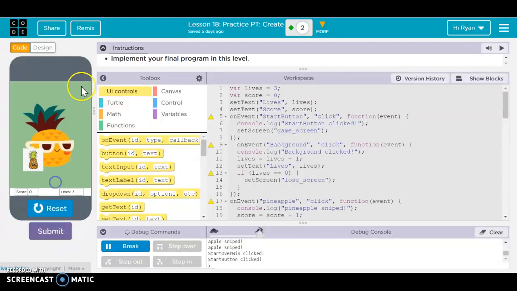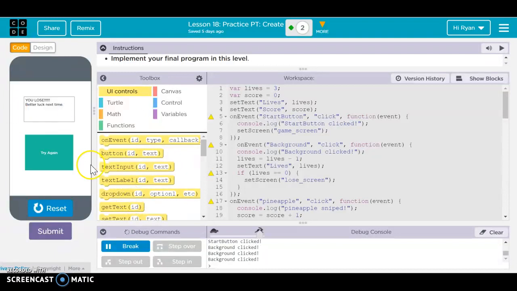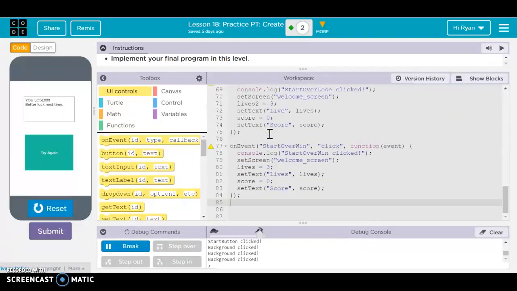So you can restart, and I'll show you if you click on the background 3 times, you lose. And yeah, this is all the code.